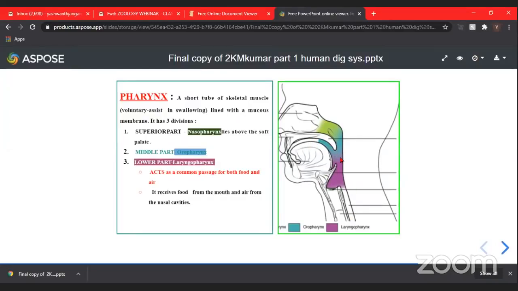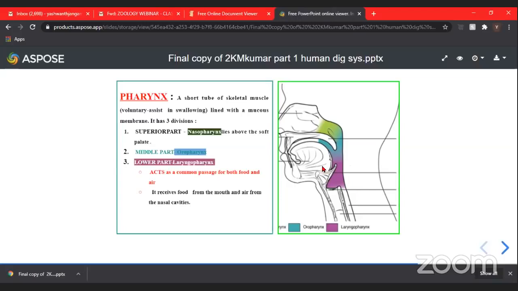Okay, and the lowermost part of the pharynx is called laryngopharynx. Usually this laryngopharynx opens into larynx by an aperture called glottis. So pharynx is like a common passage for both food and air.